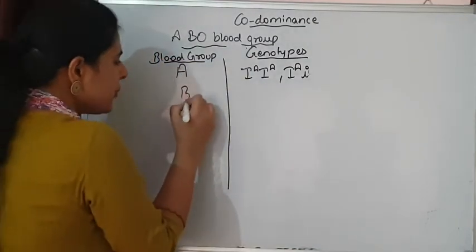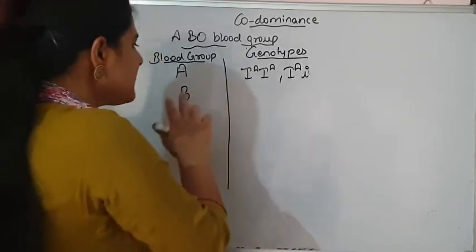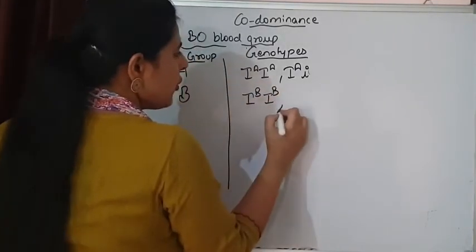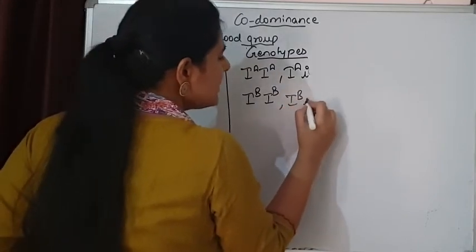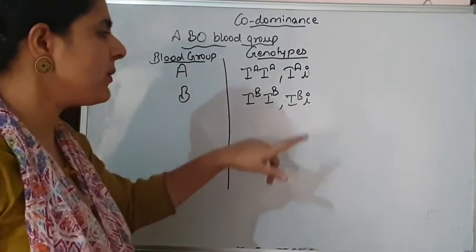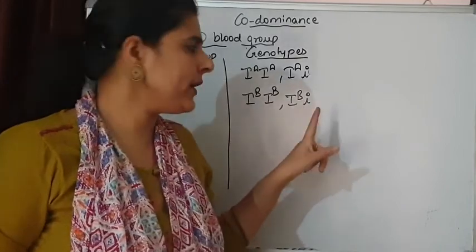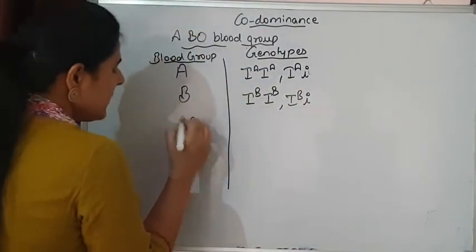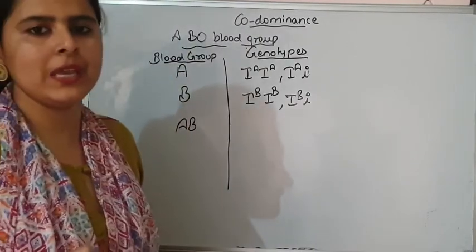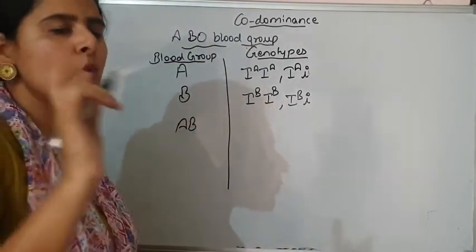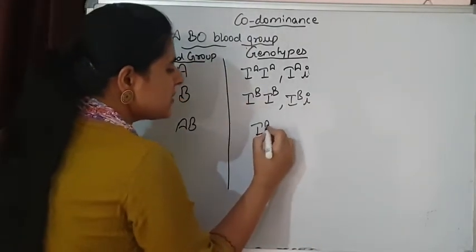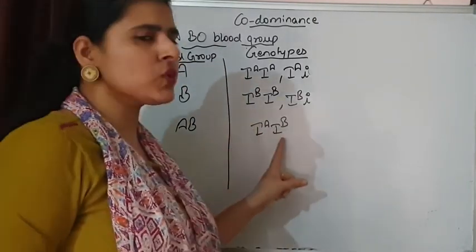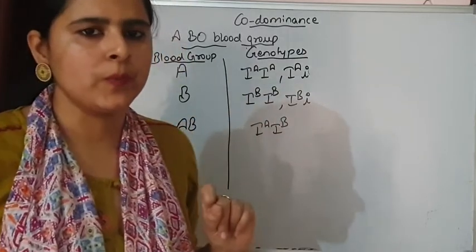The second blood group is blood group B. This blood group B is also having 2 genotypes, one homozygous situation and another one is a heterozygous situation, because B is also dominant over small i. Now, here is the situation AB. AB simply means both the dominant alleles are present together. The individual is having IA also and IB also.